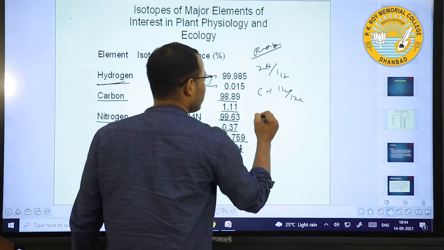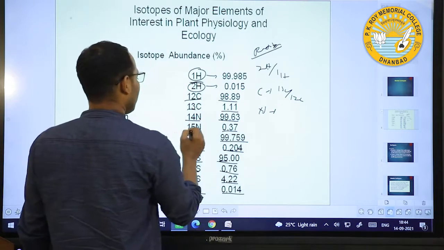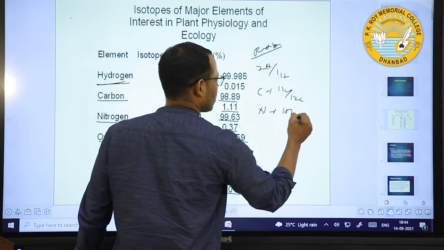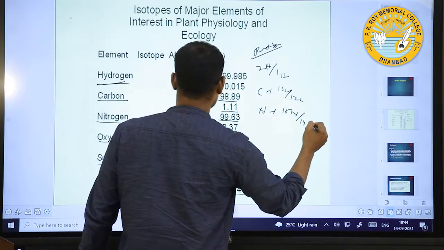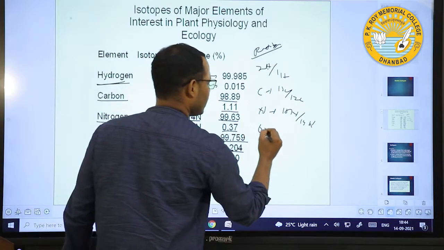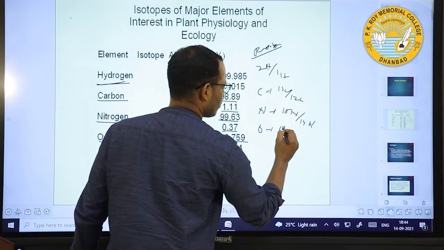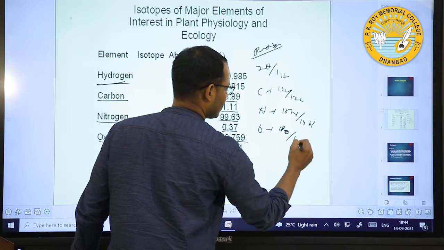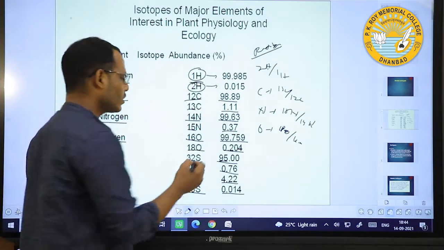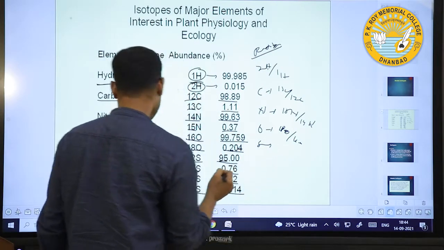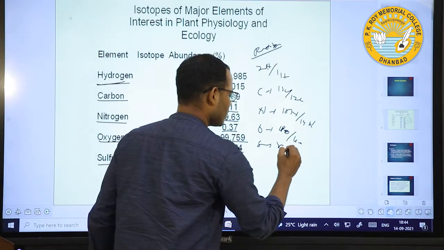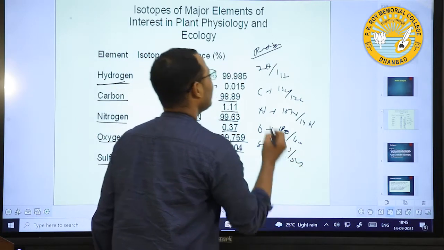For nitrogen, it is 15N by 14N. For oxygen, it is 18O by 16O. For sulfur, it is 34S by 32S.